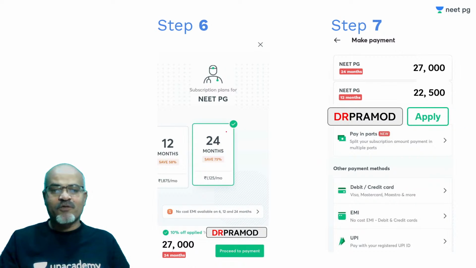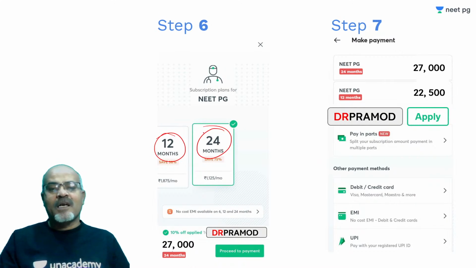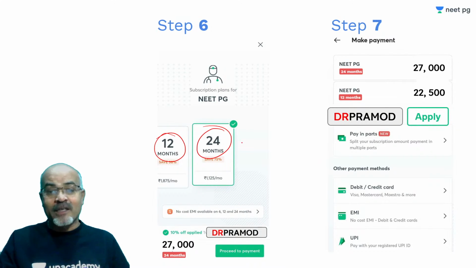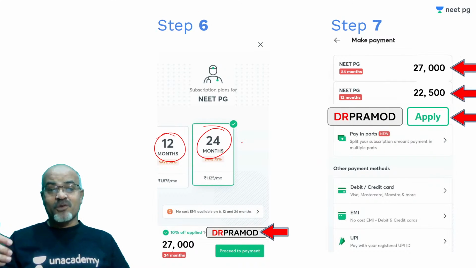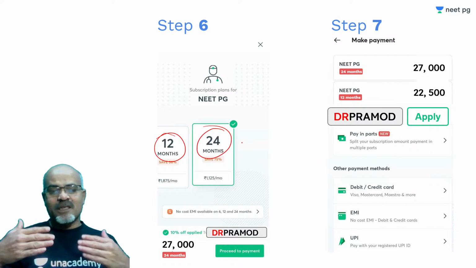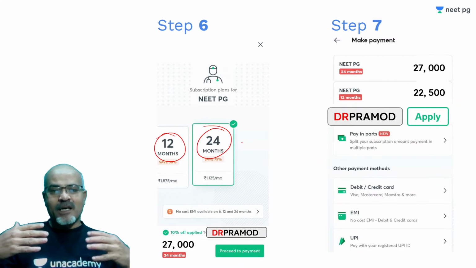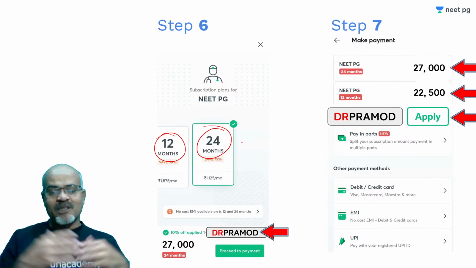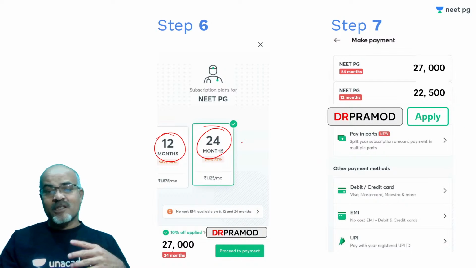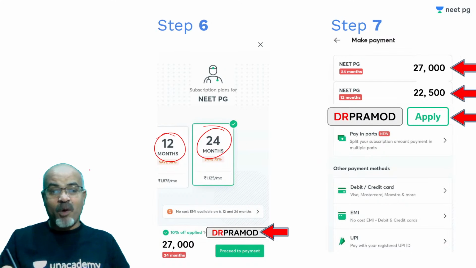That is for 24 months and 12 months. It depends upon your need. 24 months will be useful for those who are still in their final year but are serious enough to prepare for their PG entrance. Because if you have taken this subscription for 24 months in the final year MBBS, this makes you well ready for your final exams as well as prepares you for PG entrance also. So this is especially targeted to that population.